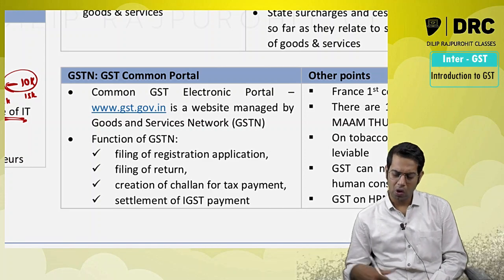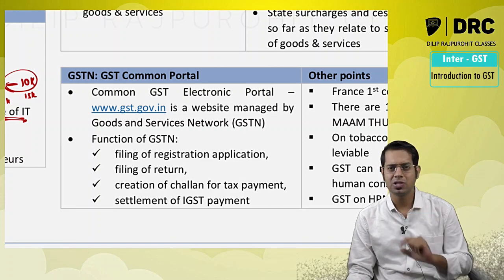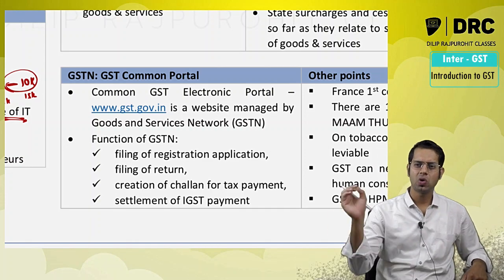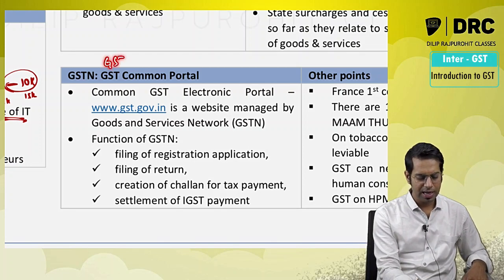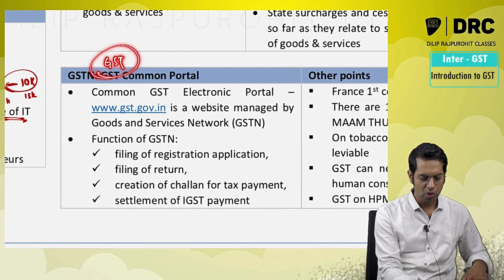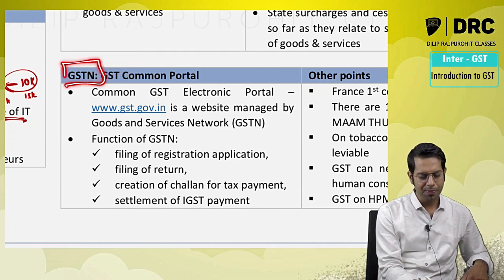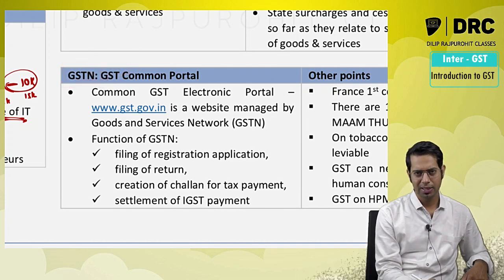So under GST law, they had to make a common place for everyone. That common place is called the common portal. This is the Goods and Services Tax common portal, also called the GST common portal. It is managed by a company called GSTN.